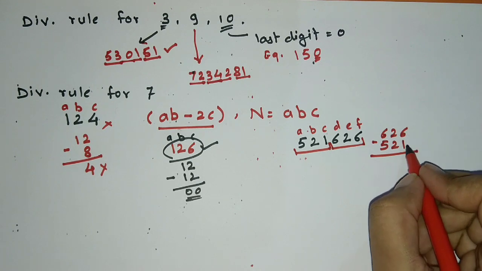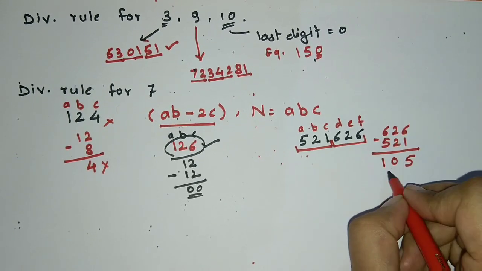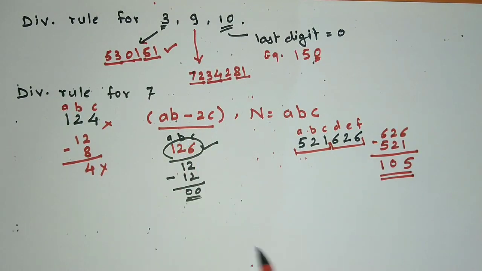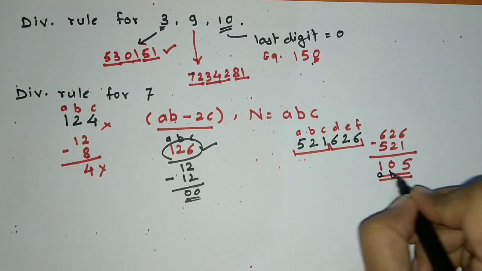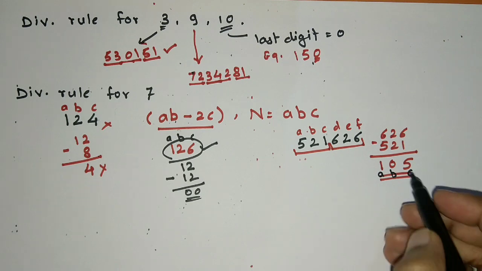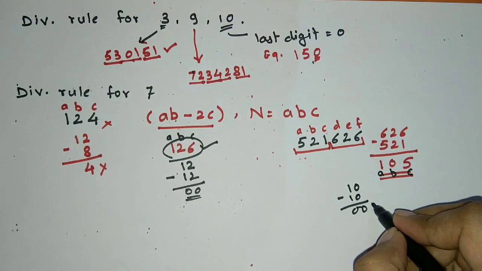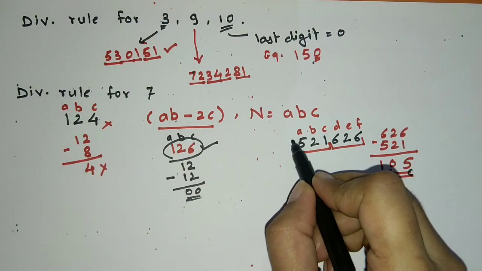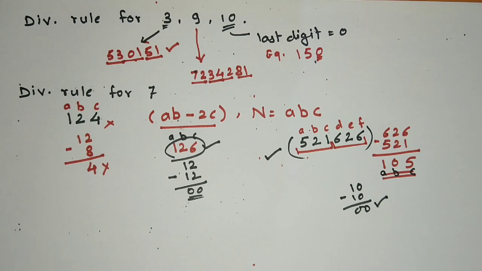It returns 6 minus 1, 5, 2 minus 2, 0, 6 minus 5, 1. Now for 105, you can use this formula AB minus 2C. Here, this is A, this is B, this is C. So AB minus 2C, 10 minus 5 2s are 10. It is 0. So it is divisible by 7 and hence this number is divisible by 7. Okay, I hope you understood this.